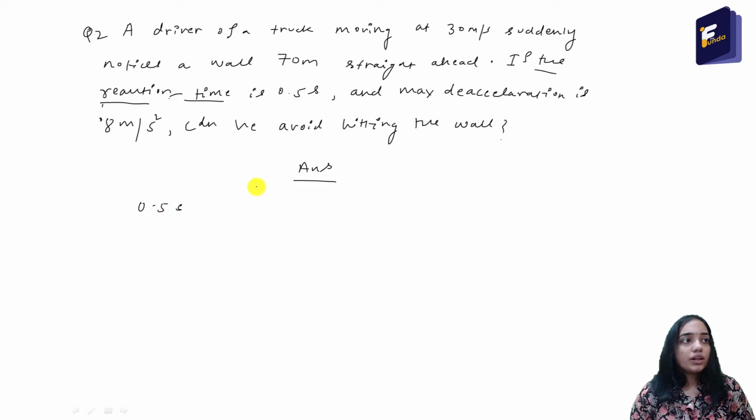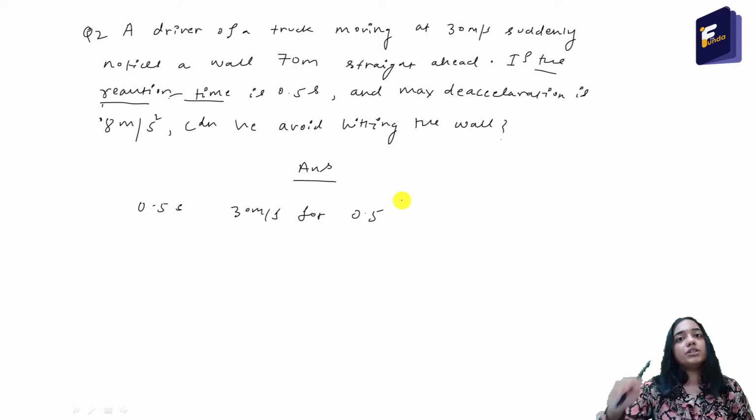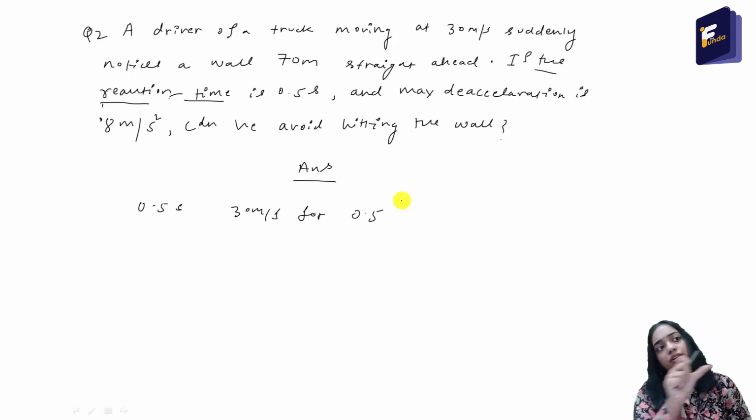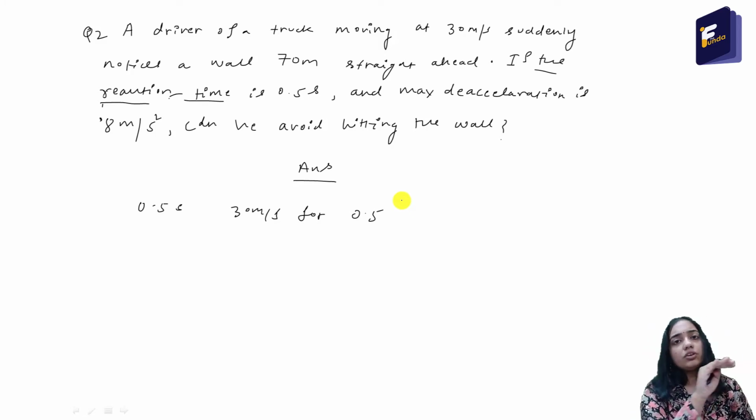It will move with a constant velocity of 30 meter per second for 0.5 seconds, because only after that will it apply the brakes and the velocity will change, that is, it will become zero eventually. So for 0.5 seconds it will move with a velocity of 30 meter per second. What is the distance it will cover?